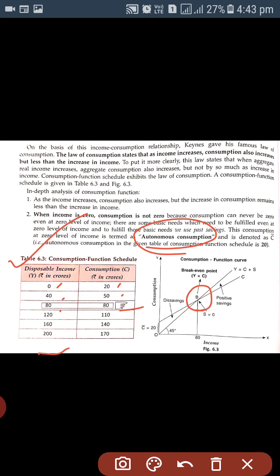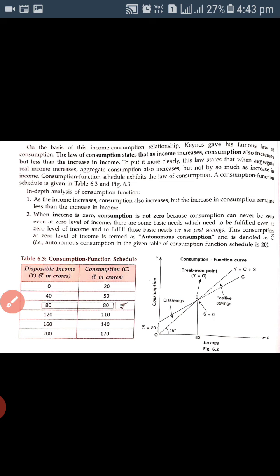Here at point B, disposable income and consumption are equal, and for the rest, 120, 160, 200, we get the consumption correspondingly. We can see that as the level of income increases, the level of consumption also increases but less than the increase in income. This can also be shown in the curve.